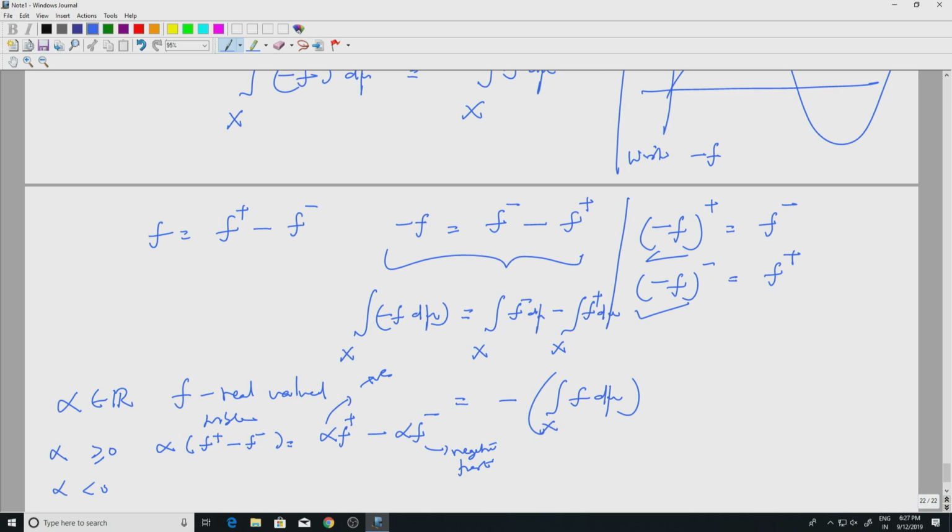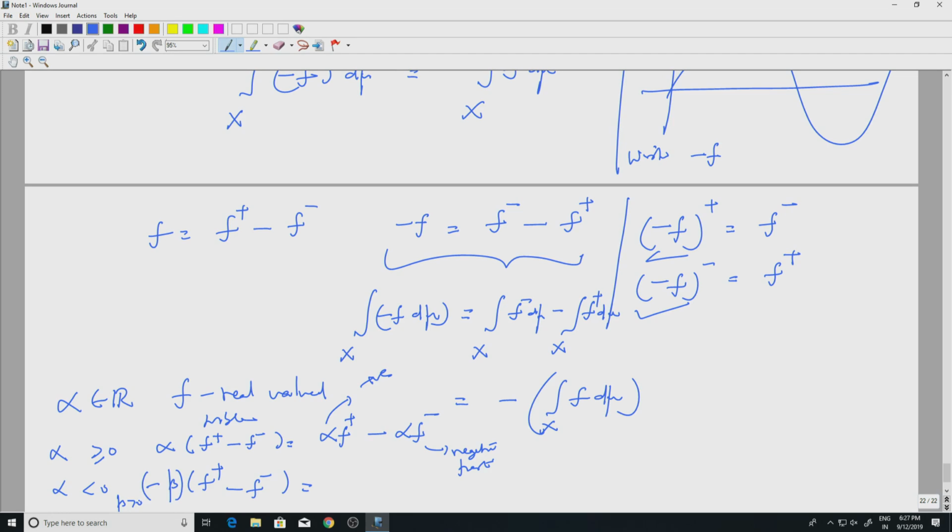If alpha is negative, what will happen? Alpha into f plus minus alpha into f minus: as alpha is negative, I can write alpha as minus beta, where beta is positive.